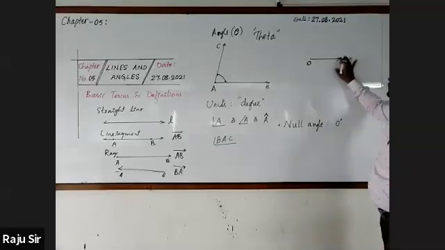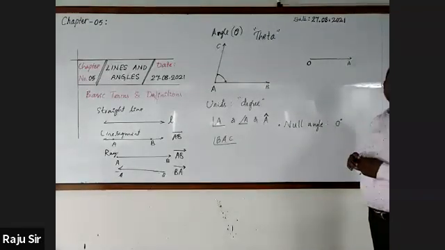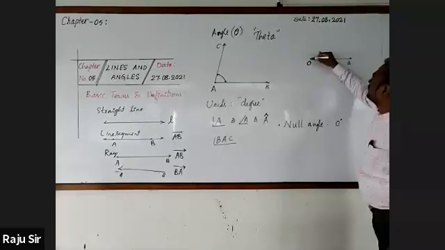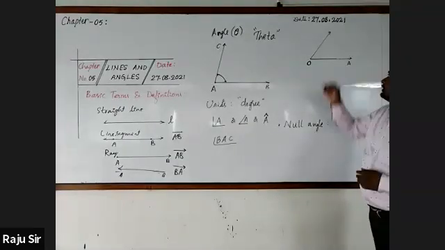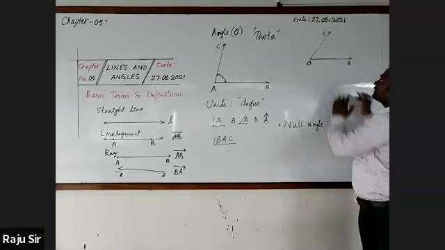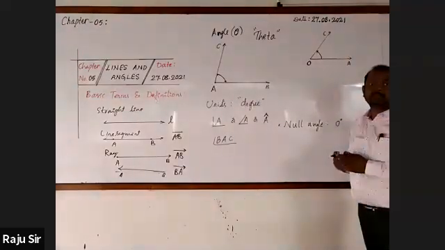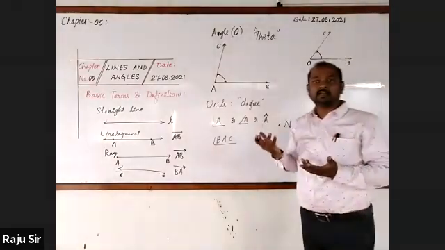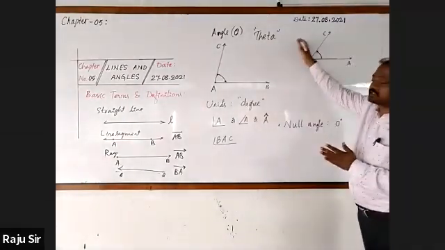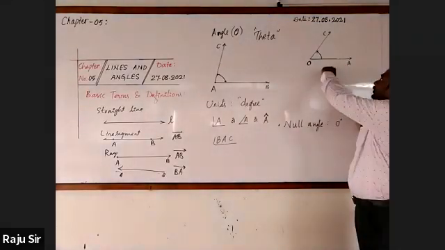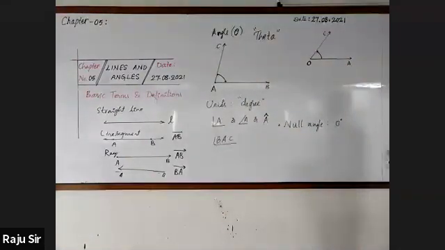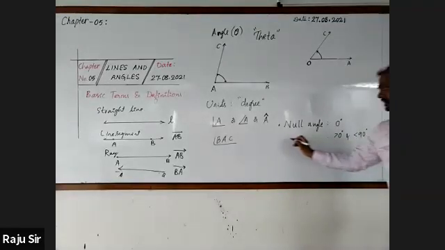Now, I'm going to remove this one. Observe. Let me draw one more ray. From here to here, how much is it? Less than 90 and more than 0.